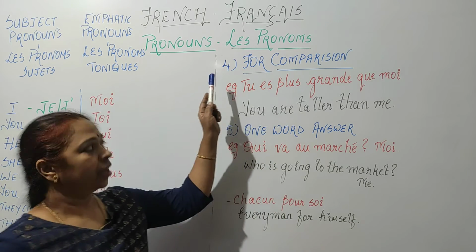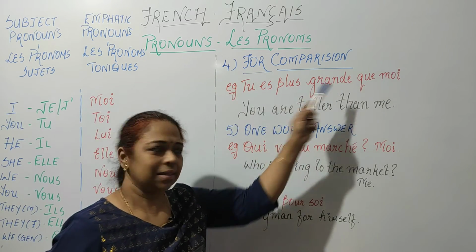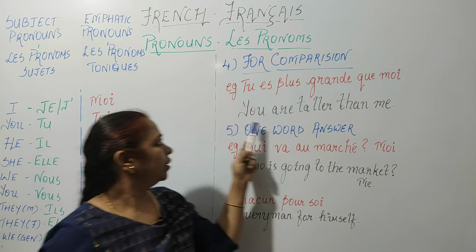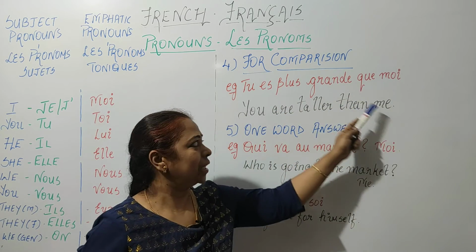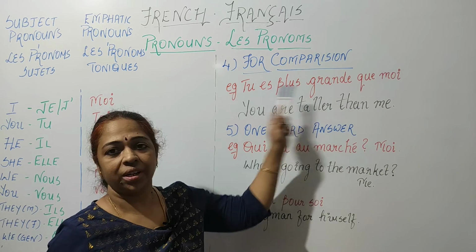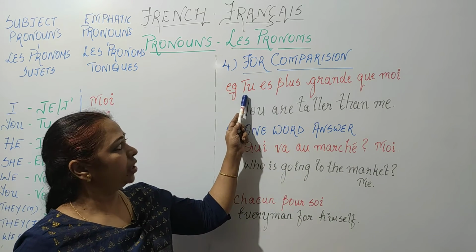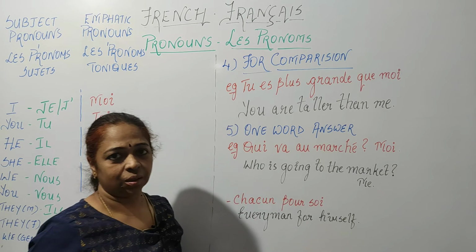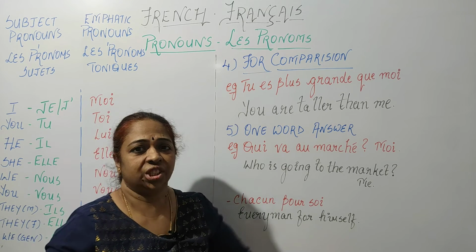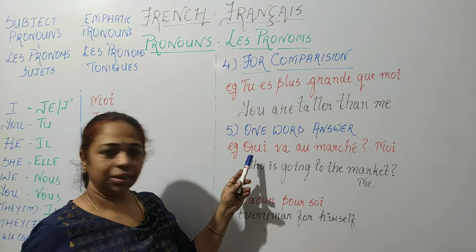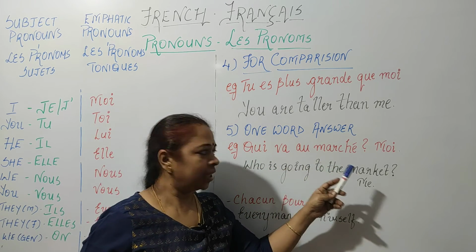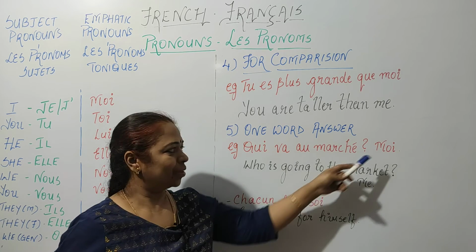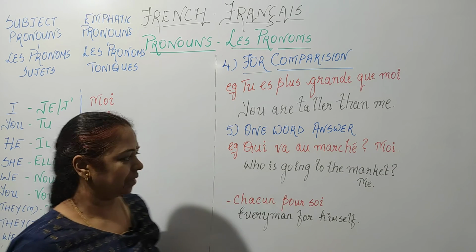Next we'll see, it's used for comparison. For example, tu es plus grand que moi. That is, you are taller than me. Here moi is used when you are comparing with tu. Also, it is used as a one-word answer where there is no verb in the sentence. For example, qui va au marché? Moi. Who is going to the market? Me. So, a single word answer.